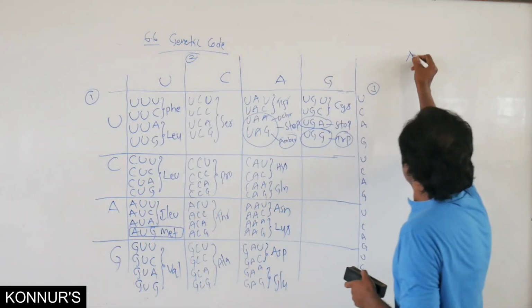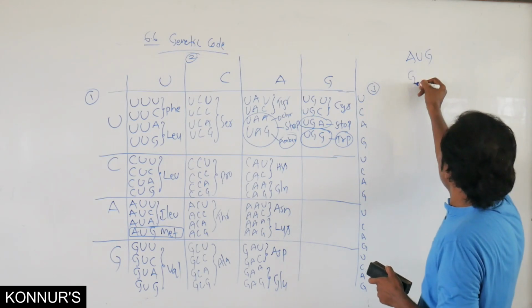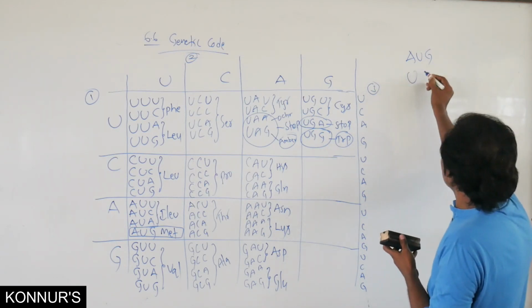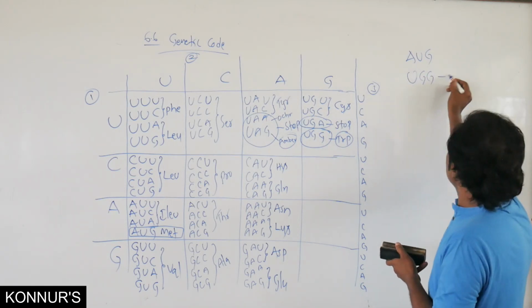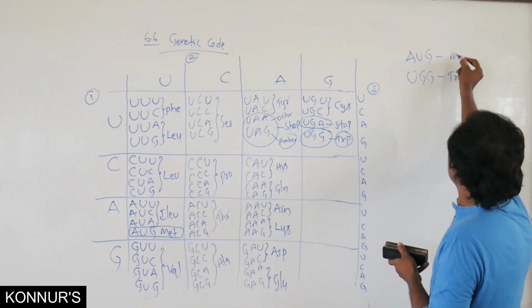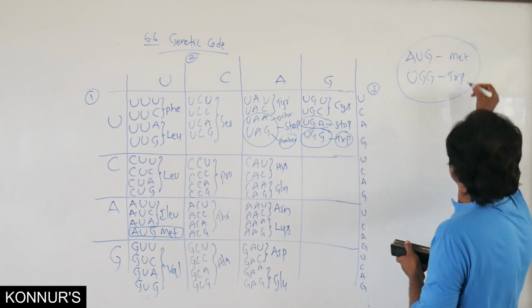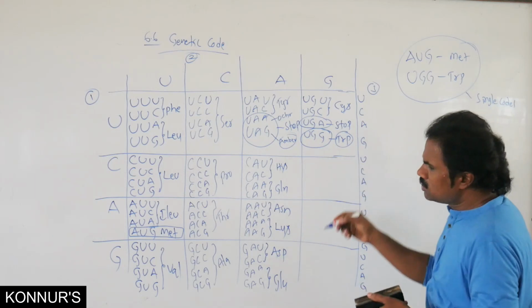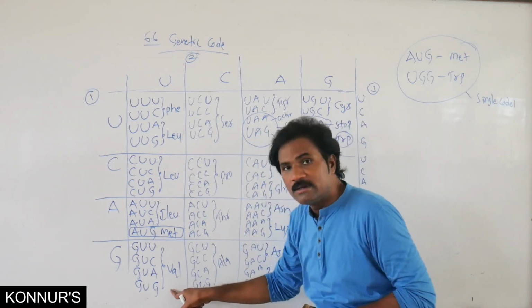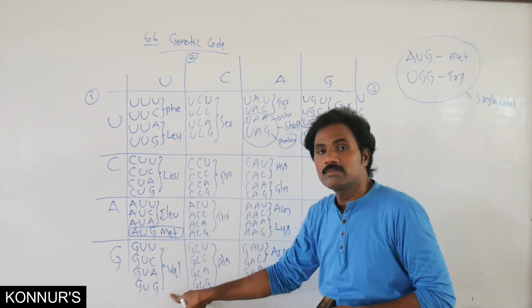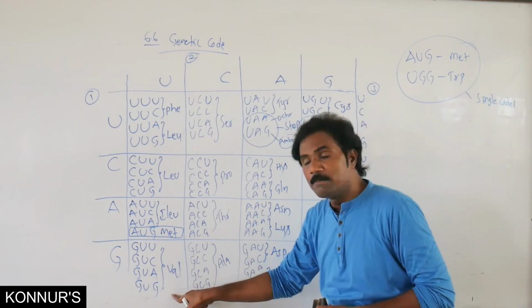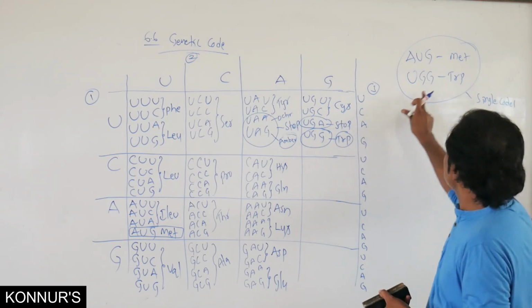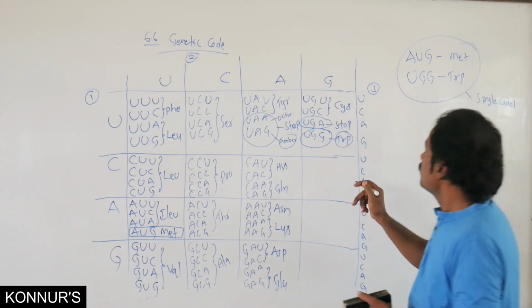Earlier we said AUG and GUG, but not GUG; here UGG is tryptophan and AUG is methionine. These two are single coded. GUG represents valine, but it has multiple codons. Once again, remember carefully: UGG is tryptophan, single coded.